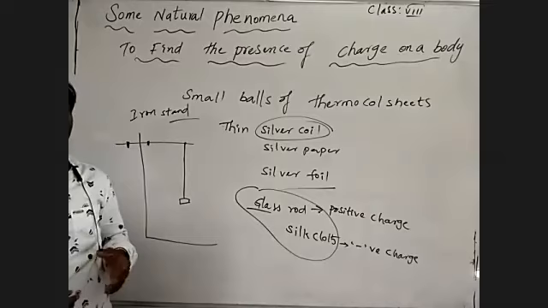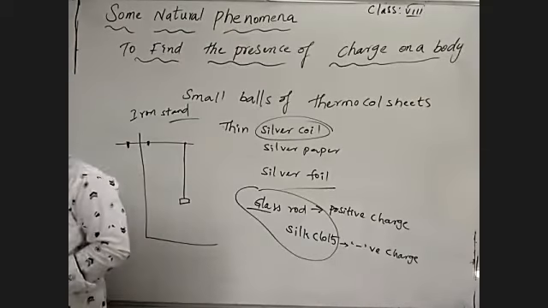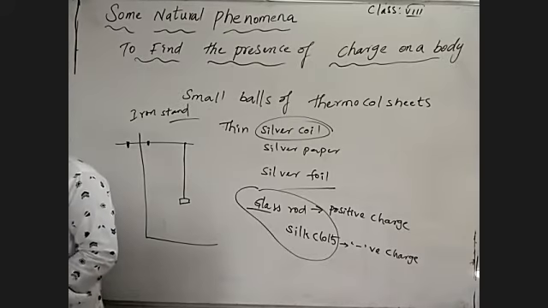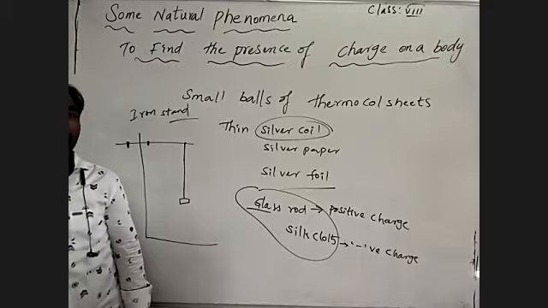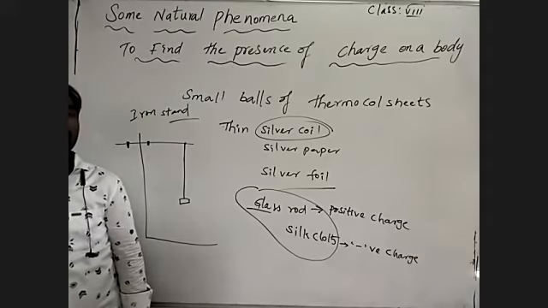They repelled each other. They both repel each other, so what can we consider? They both have the same charges.